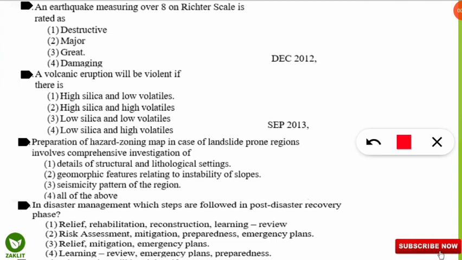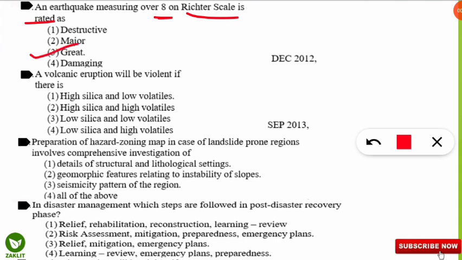The question is: an earthquake measuring over 8 on the Richter scale is rated as what? Destructive, major, great or damaging. This question came in 2012. Here the correct option will be great.